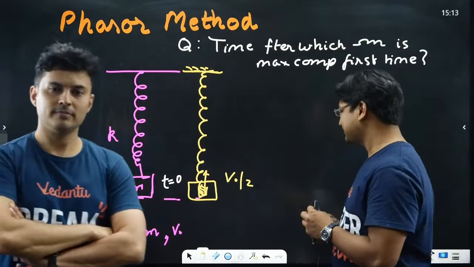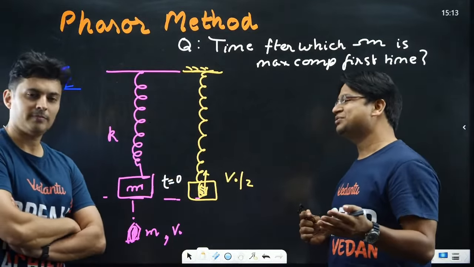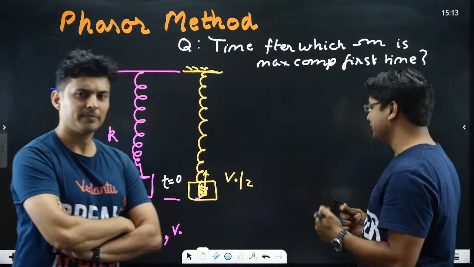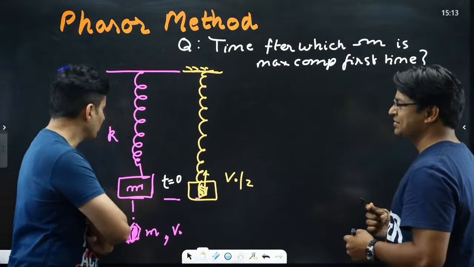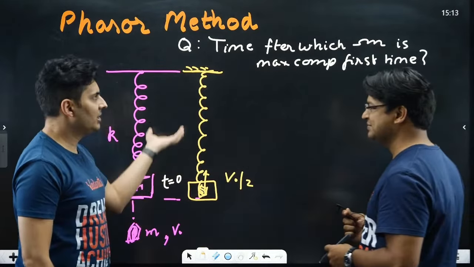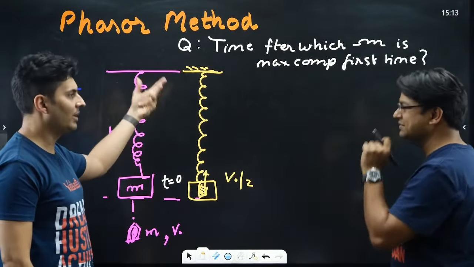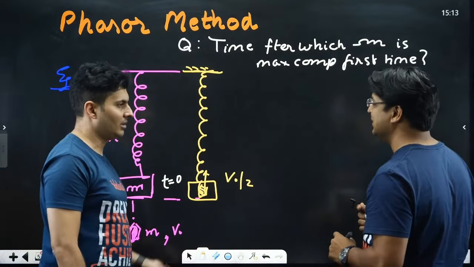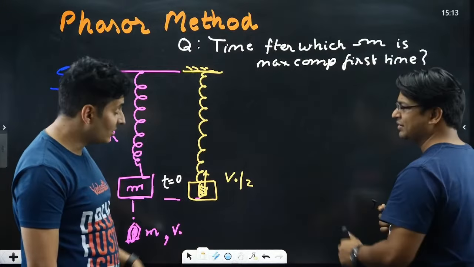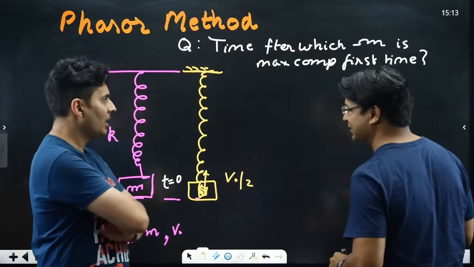Now we got the speed. The next thing is to get the amplitude. How do we do that? The spring already has some potential energy and some kinetic energy, and when it is maximum compressed, the kinetic energy is 0. If we are relying on the energy equation, we'll have to consider gravitational energy also.